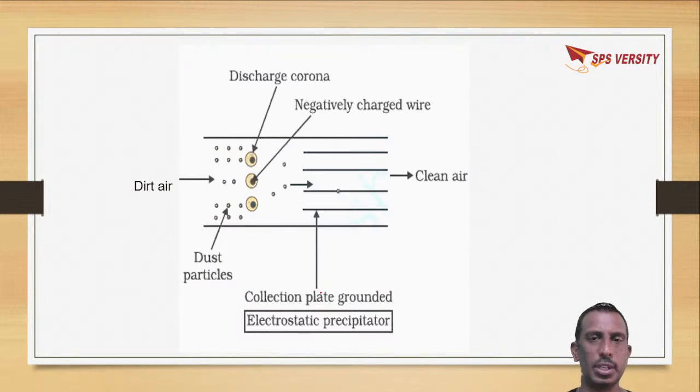So in this picture, you can see this is the electrostatic precipitator. The exhaust is coming from this direction, and these are electrodes with high voltage. Due to this high voltage, there is corona discharge where electrons are released. These electrons will bind with these dust particles so that they become negatively charged. And at the bottom we can see the collection plate which is positively charged.